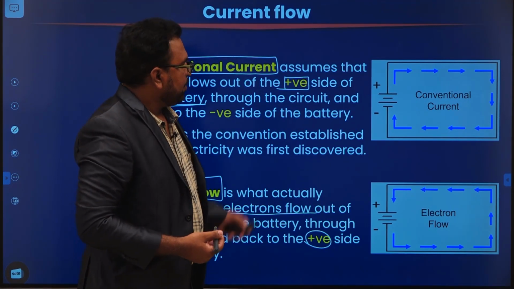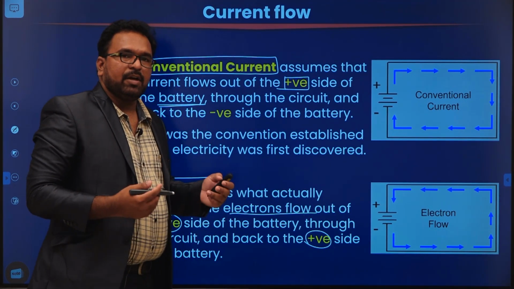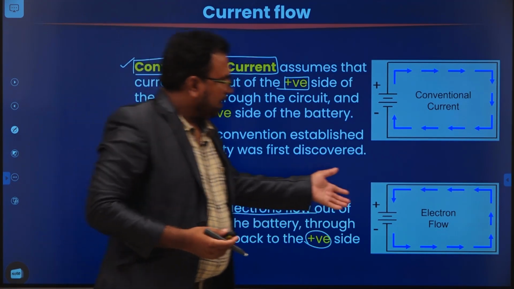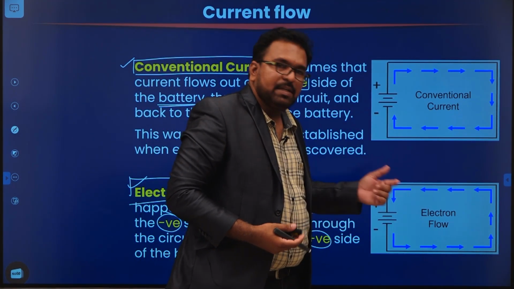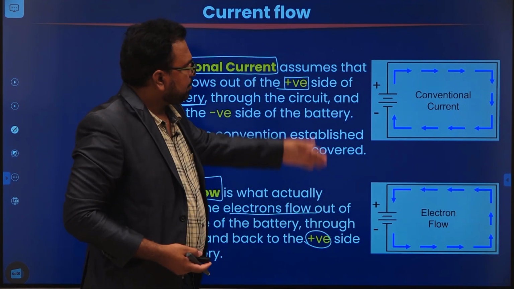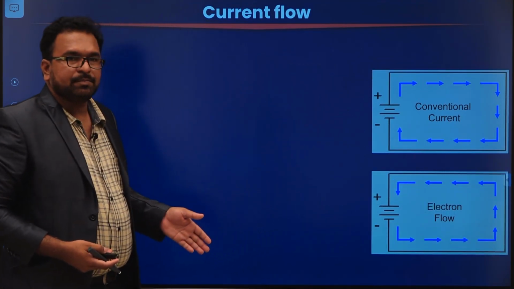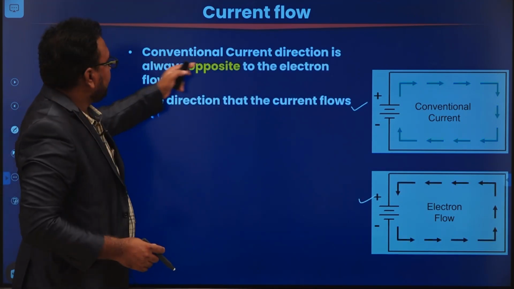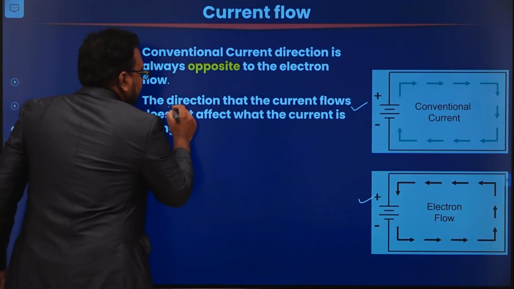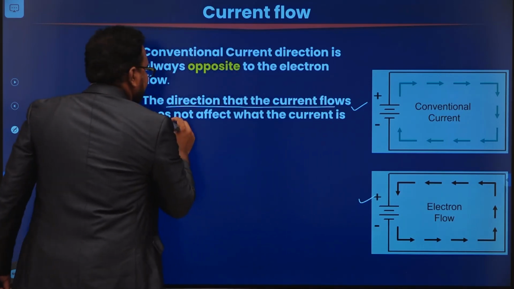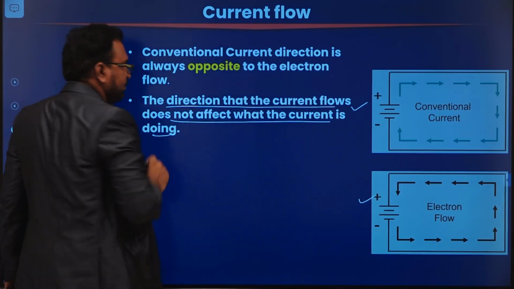Okay. So these are the two conventions that we are going to use to represent current flow. One is conventional current flow, another one is electron flow. You can use any one of these conventions. So conventional current direction is always opposite to the electron flow. The direction in which the current flows doesn't affect what the current is actually doing.